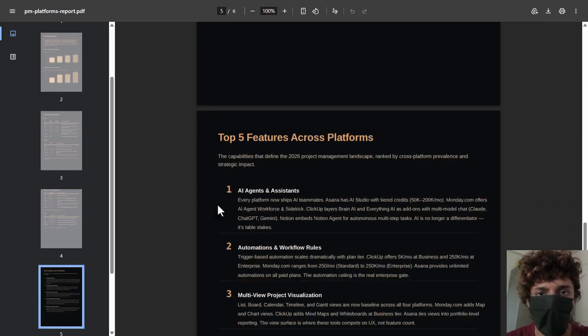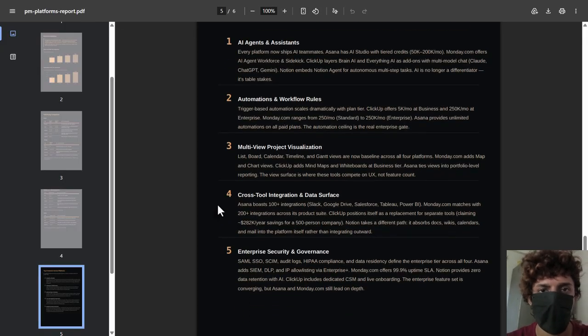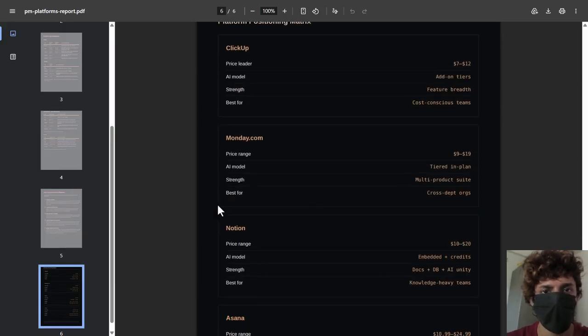And we have here the top 5 features across platforms, ranked: AI agents, automations, the view types, integrations, enterprise security, 1 to 5. On the last page, this is the one, a positioning matrix. Each platform, its price range, its real strength, what it's for: ClickUp for cost-conscious teams, Asana for regulated enterprises. This is strategy, not a spreadsheet.